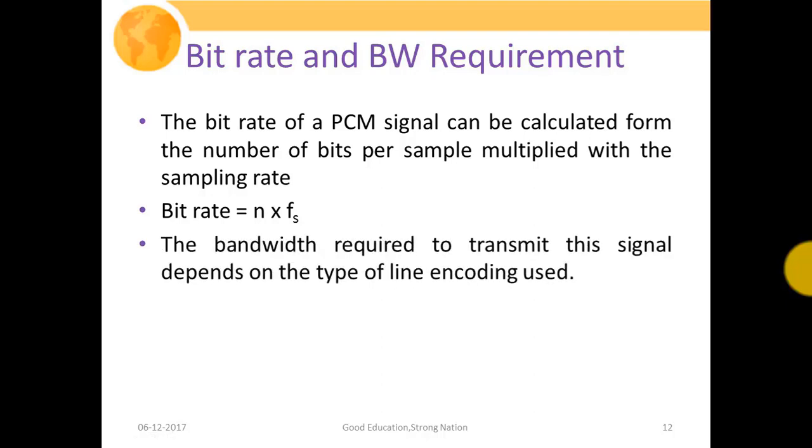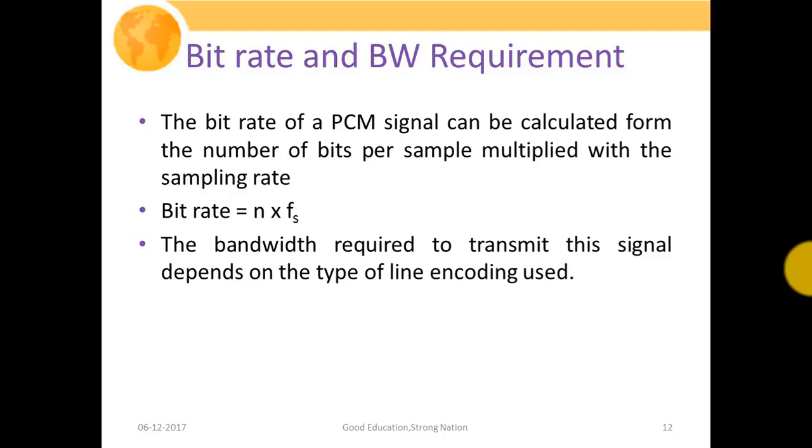So the bandwidth required to transmit this signal depends on the type of line encoding used. Since there are different types of line encoding techniques, such as biphase, NRZ, Manchester, these are different line coding schemes which require different amounts of bandwidth.